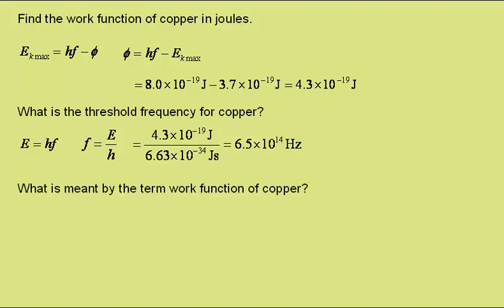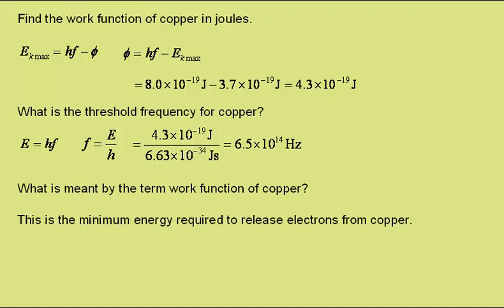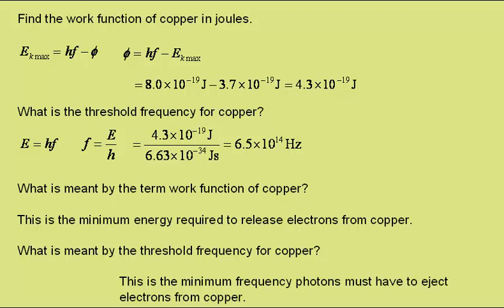What is meant by the term work function for copper? This is the minimum energy required to release electrons from the copper. What is meant by the threshold frequency for copper? This is the minimum frequency photons must have to enable them to eject electrons from the surface of copper.